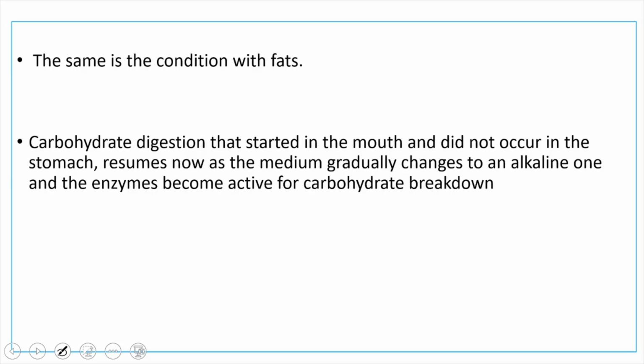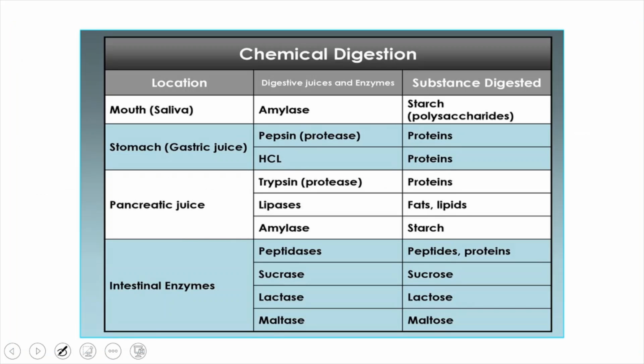Only in alkaline or basic medium does carbohydrate digestion take place, because for the breakdown of carbohydrates into simple molecules we need enzymes, right? The enzymes which act on carbohydrates will be active only in alkaline medium. So these are the digestive juices in the digestive system.